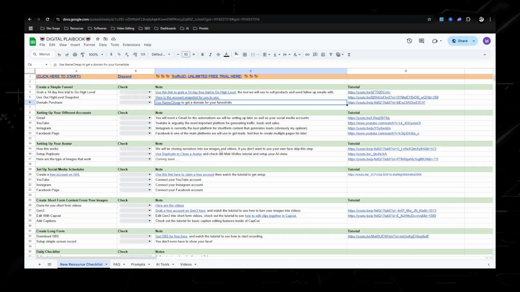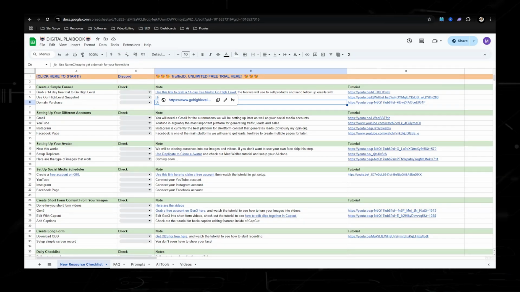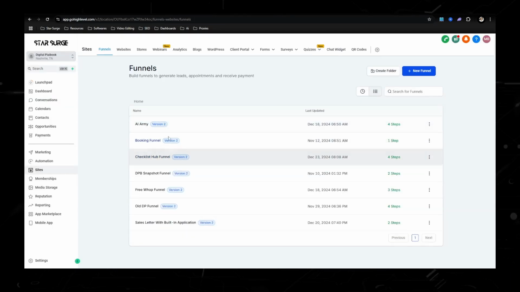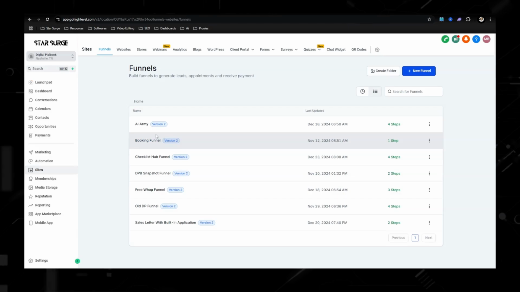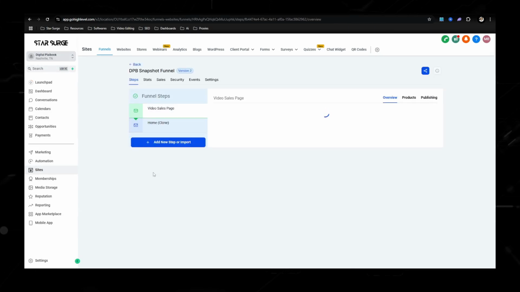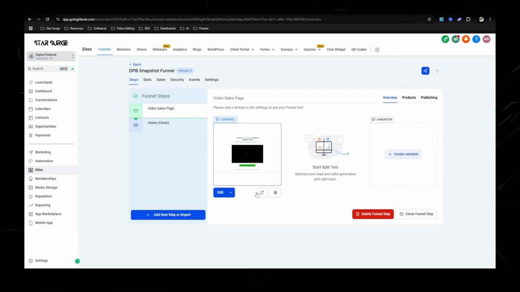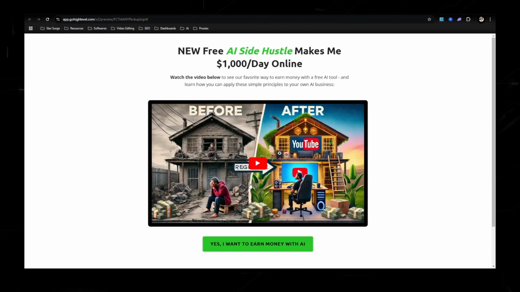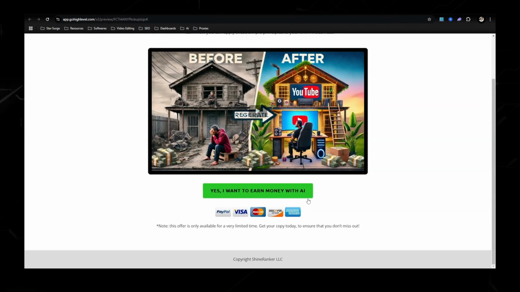Setting up your avatar. Now, before we set up the avatar, we need to go back into Go High Level and talk about the funnels. So let's set up a funnel. Let's use this one. So right here is just a basic funnel. We have a title, a video, pop-up.